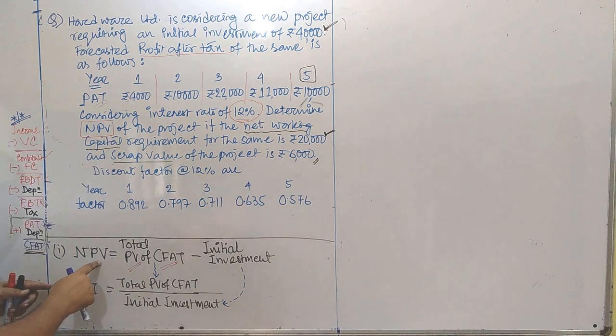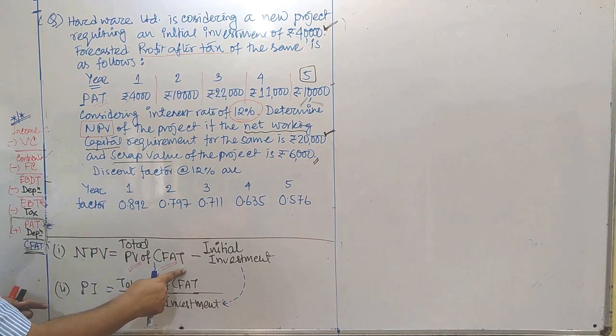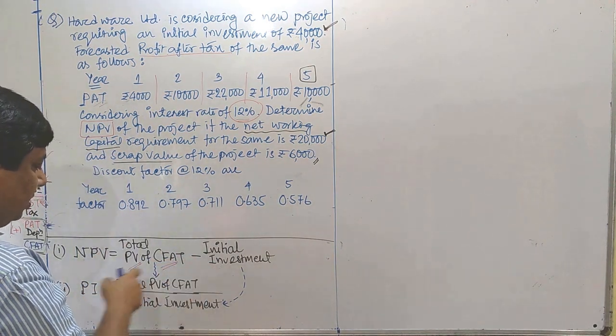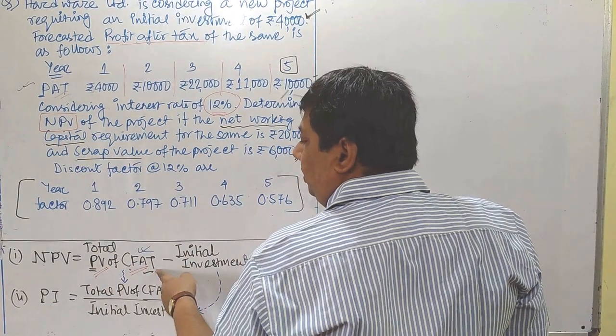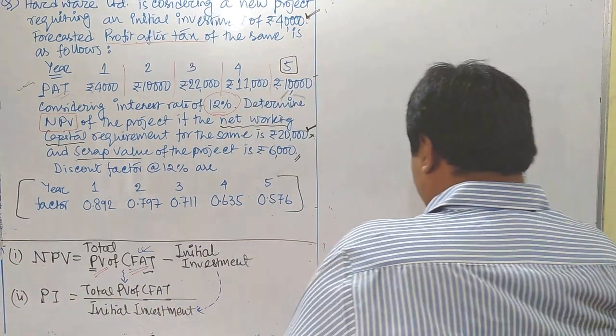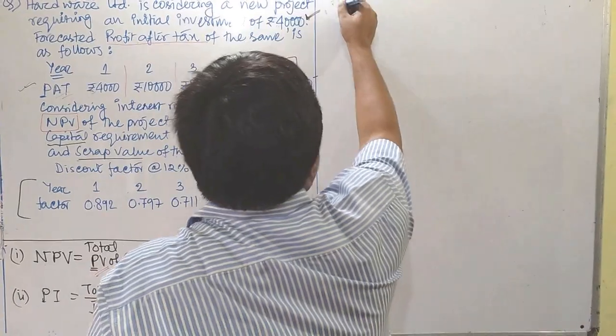Let's calculate the same question. Our target is to get the NPV. The formula is total PV of CFAT minus initial investment. It is provided to us, and we have to calculate total PV of CFAT. Now let's start the question.